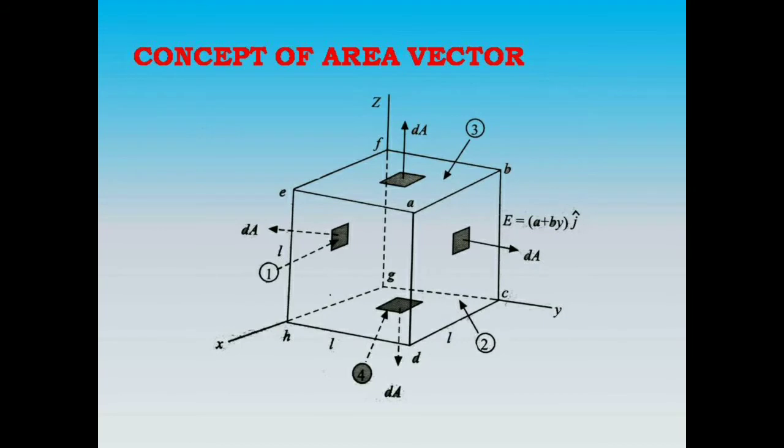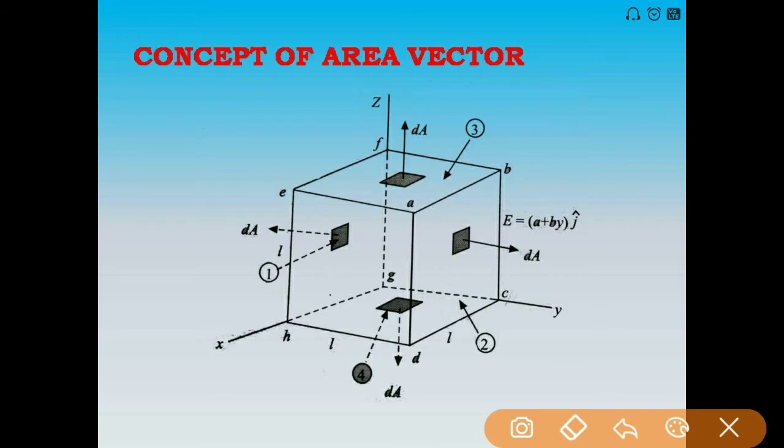The first concept is the area vector. In mathematics, you understand that area is a scalar quantity. Whenever you are finding the area of a square, rectangle, or circle, you only write the magnitude, say 500 meter square. But you are not giving the direction of that area. That is why in mathematics we consider area a scalar quantity.